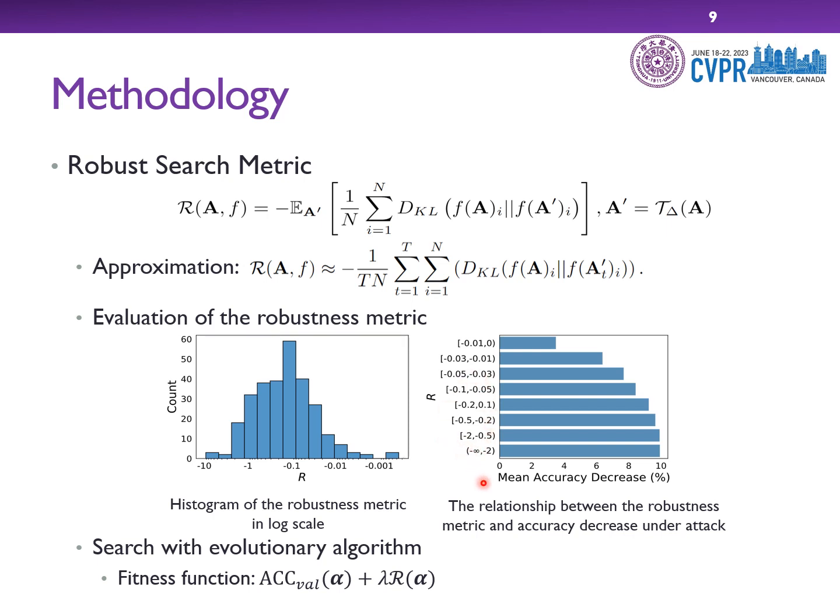The accuracy decrease could be regarded as a ground truth measurement of the actual robustness. We could see that the mean accuracy decrease has a negative correlation with respect to the robustness metric, and this phenomenon indicates that our robust metric could successfully filter robust architectures.